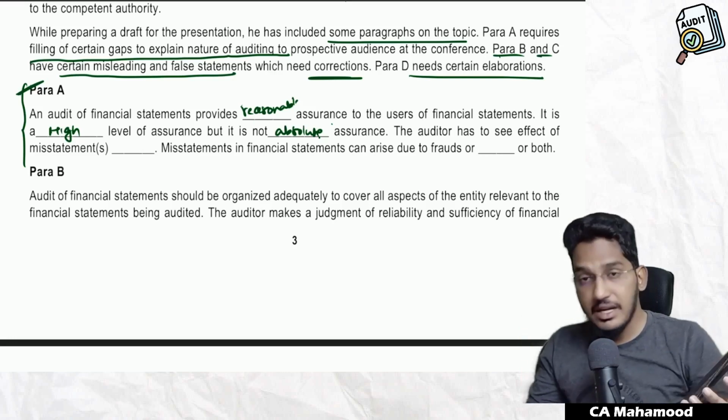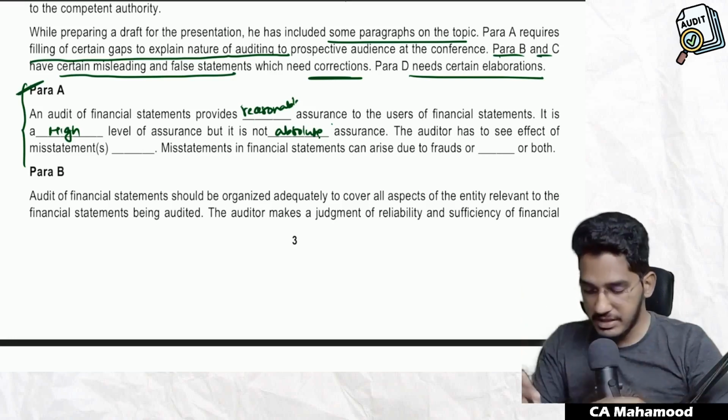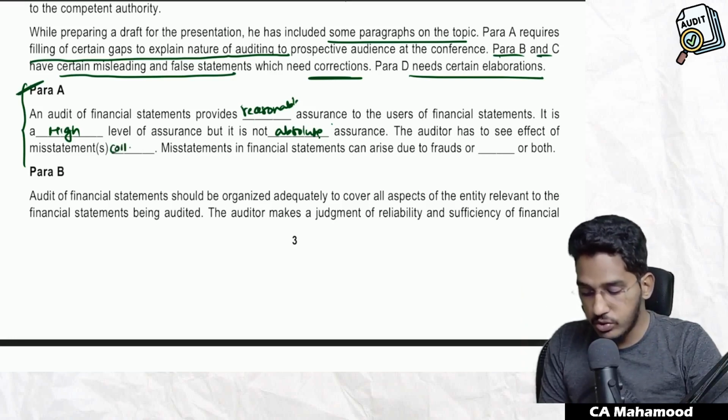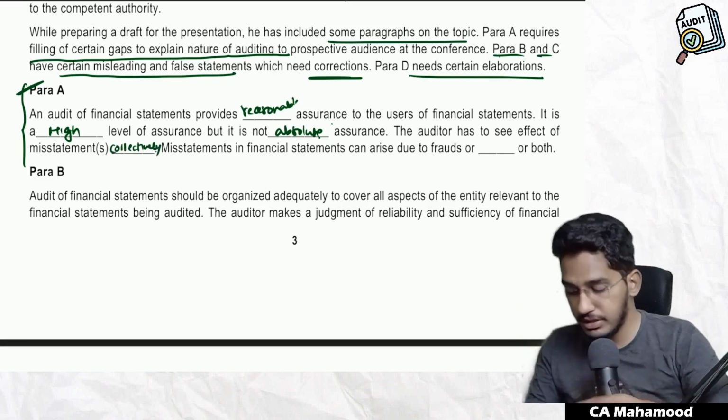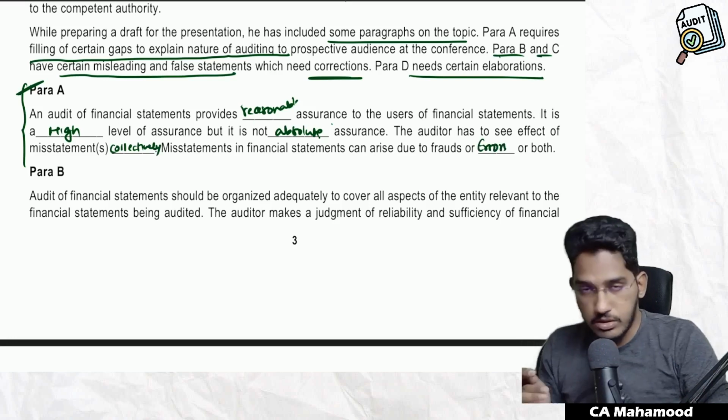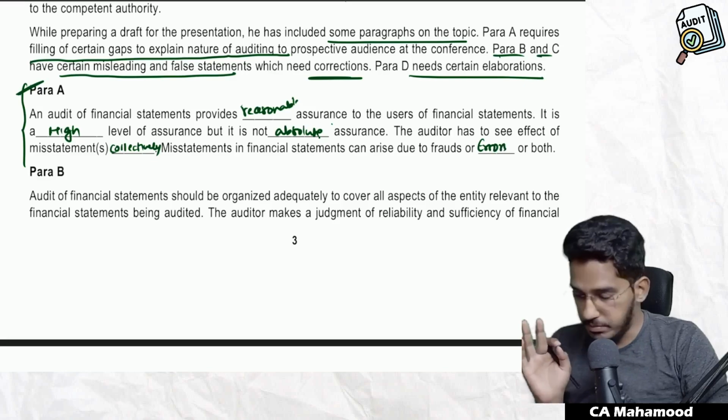You have to analyze the effect of all the misstatements collectively. So the auditor has to see the effect of misstatements collectively, together, put together all the misstatements. You have to see what is the effect of all the misstatements put together. And misstatements in the financial statements can arise due to frauds or errors or both. This is what the apt points.